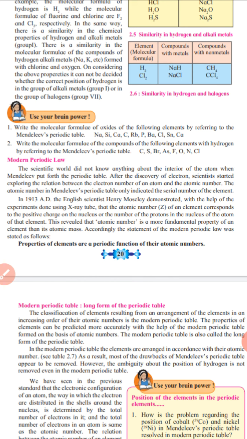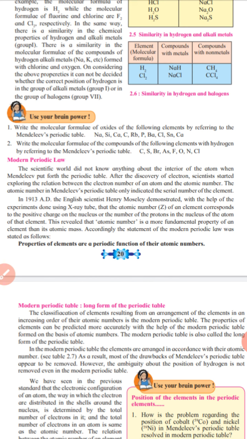In the year 1913 AD, the English scientist Henry Moseley demonstrated with the help of experiments done using an X-ray tube that the atomic number Z of an element corresponds to the positive charge on the nucleus, or the number of protons in the nucleus of the atom of that element.